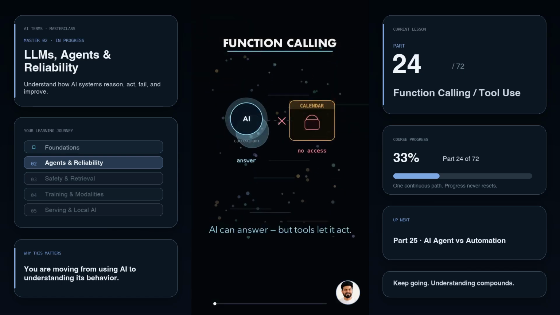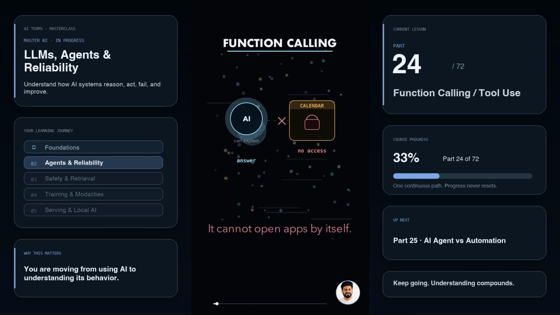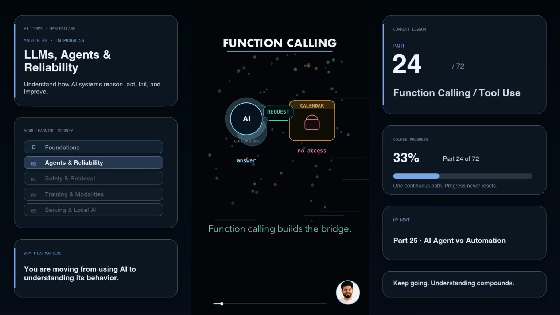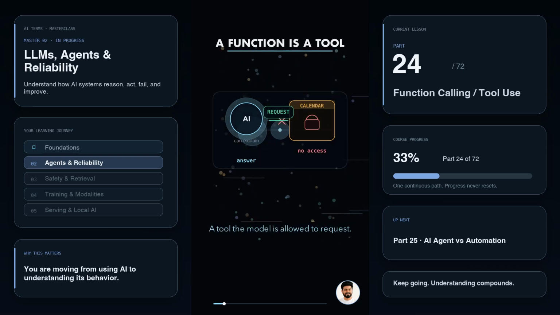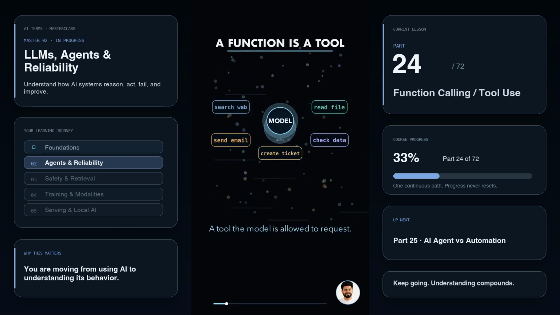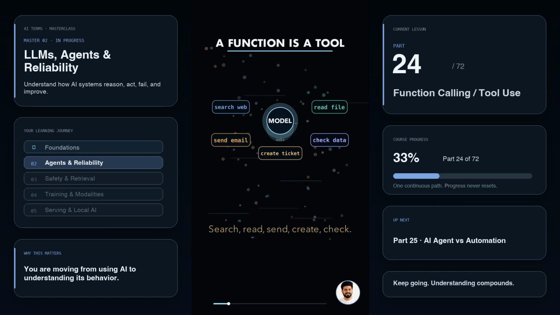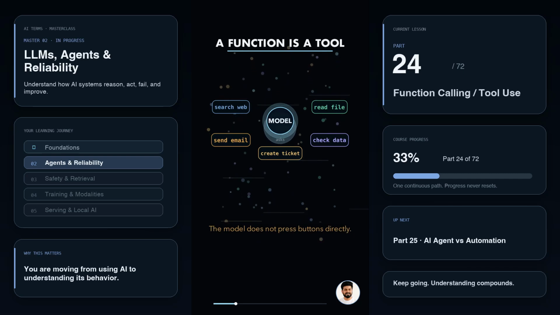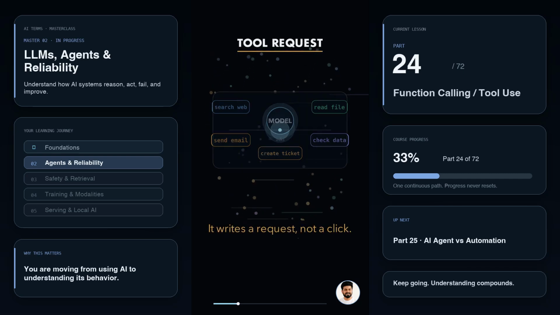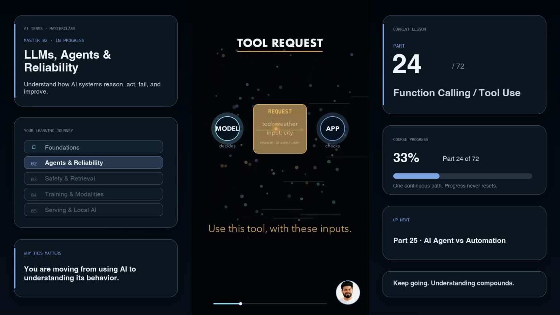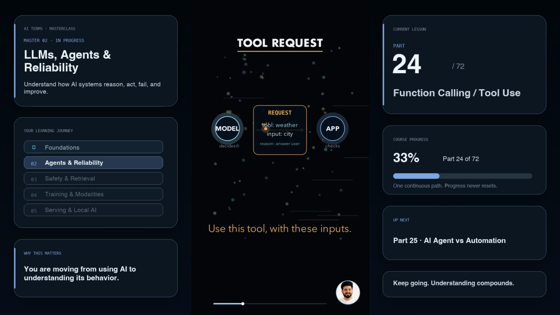Imagine an AI that can explain your calendar but cannot open your calendar. That is the gap function calling solves. A function is a tool the model is allowed to ask for. Search the web, read a file, send an email, create a ticket, check a database. The model does not press buttons directly. It writes a structured request. Use this tool with these inputs for this reason.